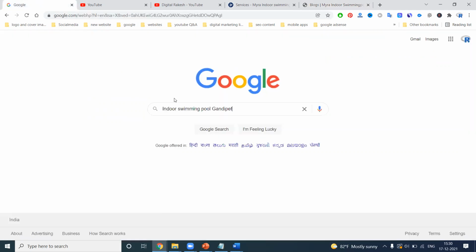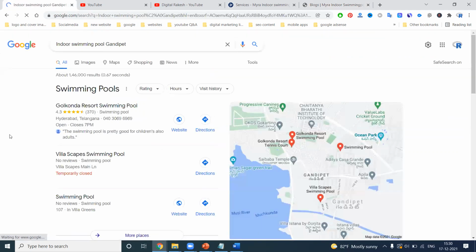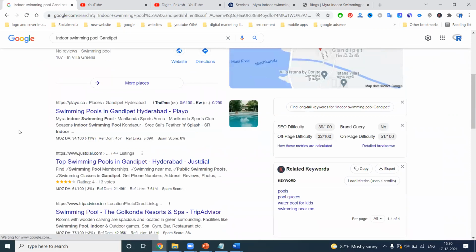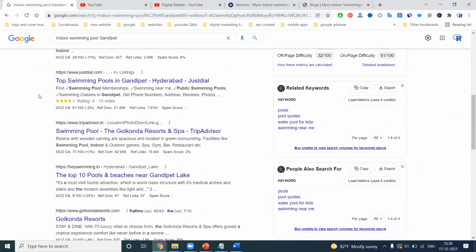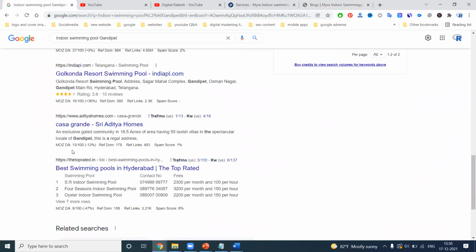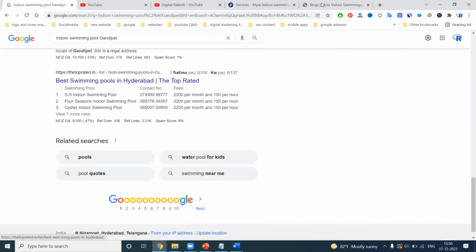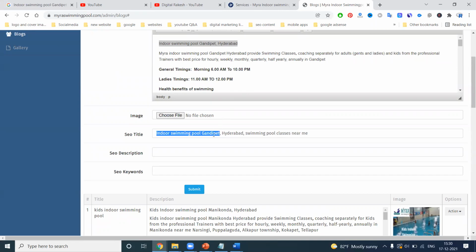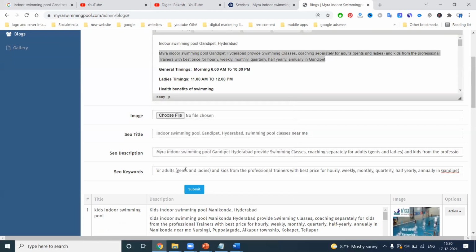Check anything in Google, how people will be searching these keywords. You can check from here. These are the options. Copy this location and paste it in your meta description and meta title.